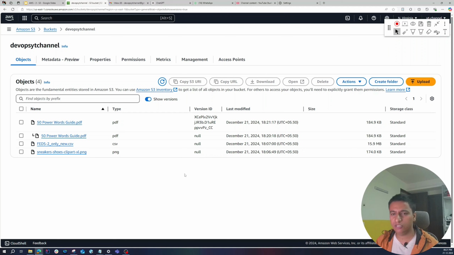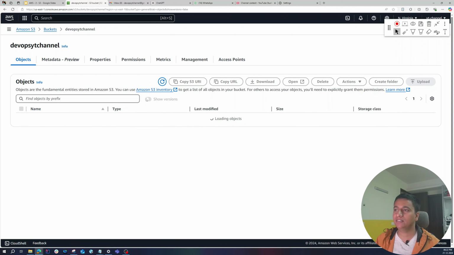So what's the use of this? Let's say you uploaded multiple versions of your application, version 1, 2, 3, 4, and something goes wrong with version 4. Now you can easily roll back to the previous version because we have maintained the versions using versioning. So in case of disaster recovery, or if you want to do a rollback, you can use versioning.